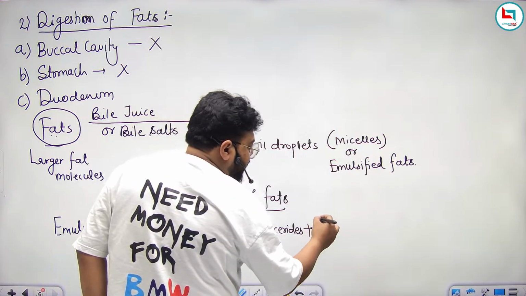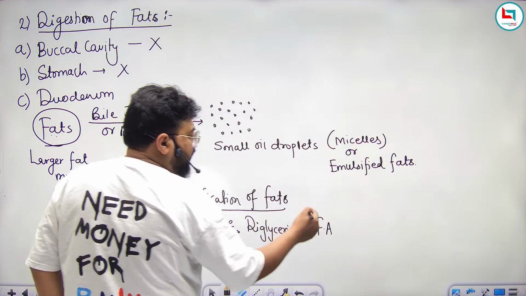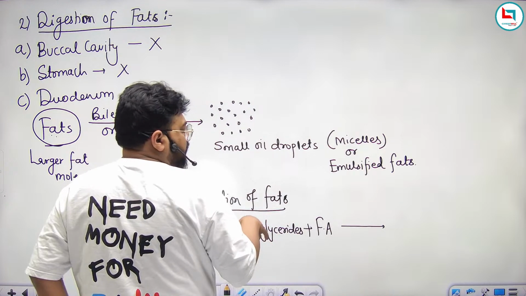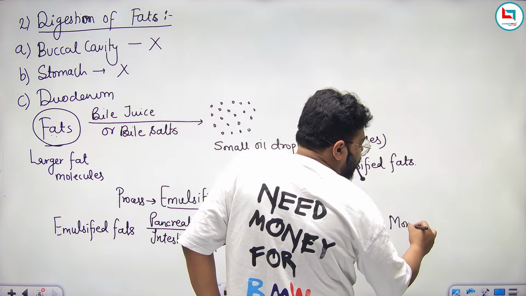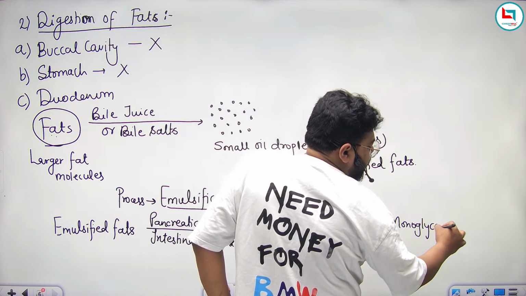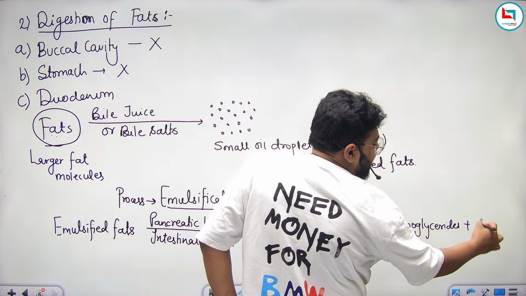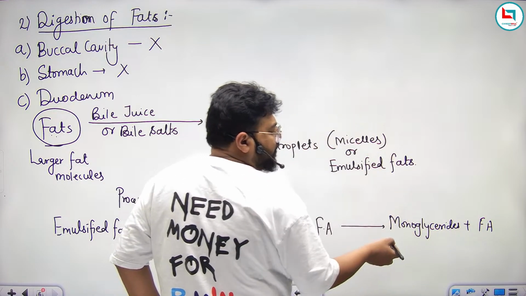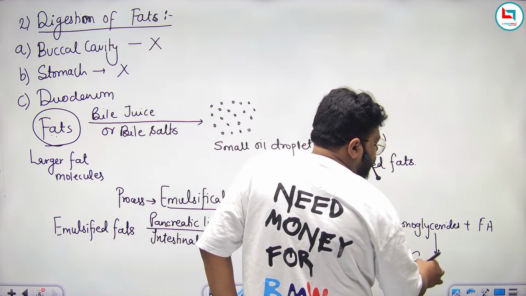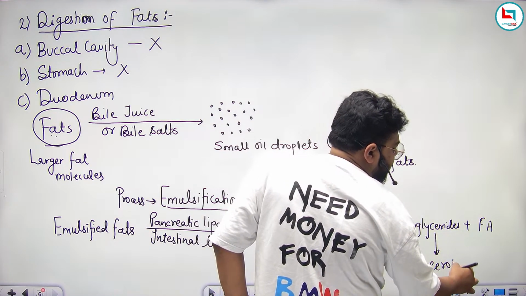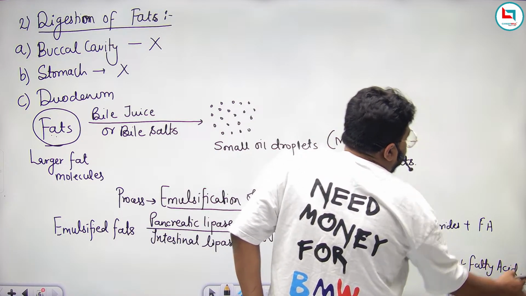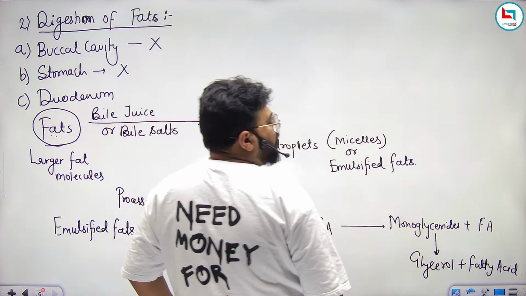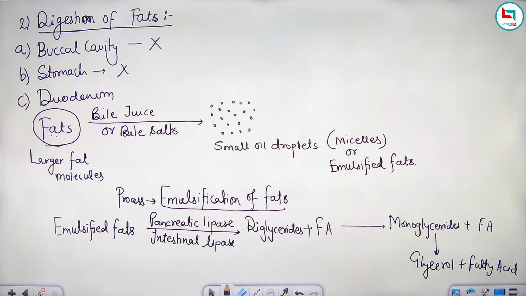Diglyceride plus fatty acid. After a few minutes, this diglyceride will convert into monoglyceride plus fatty acids. After a few more minutes, this monoglyceride will convert into glycerol plus fatty acid. So this is the smallest form of lipids. Glycerol and fatty acid are the smallest form of lipid.